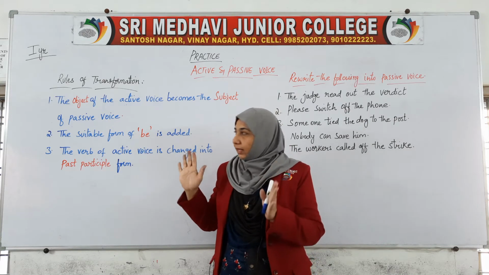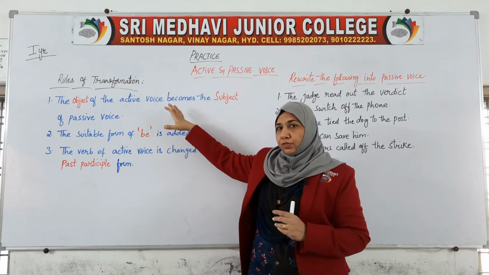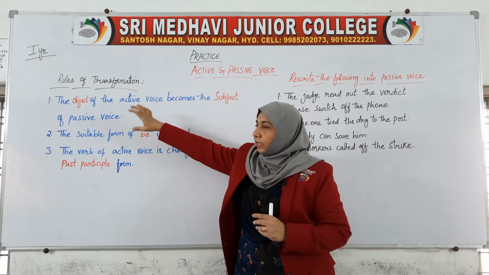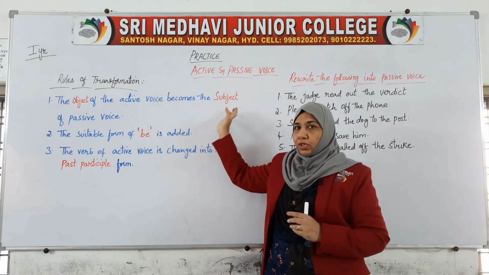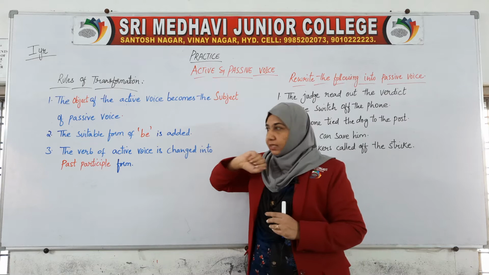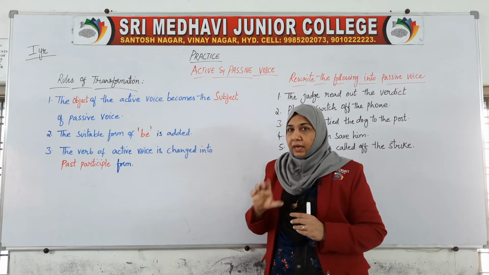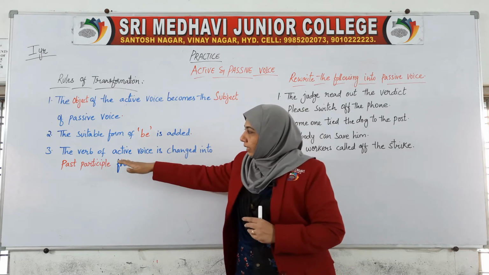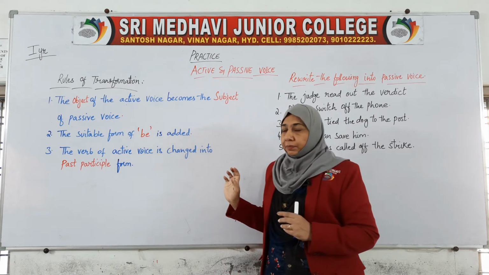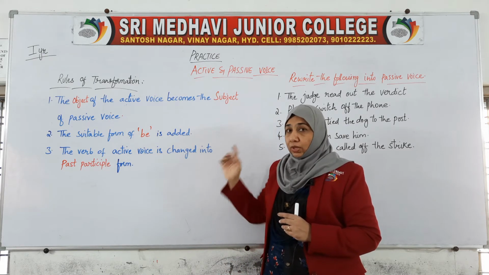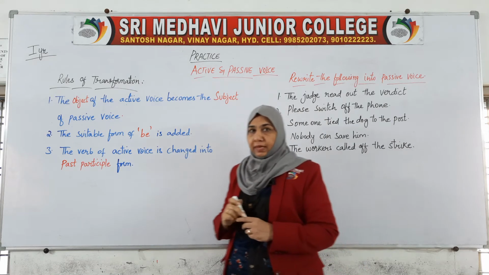So what are the three rules we have to follow while transforming? First, we have to keep in mind the object of the active can change into the subject of the passive. Next, we have to add the proper form of be before the verb. Next, the verb of active voice is changed into the past participle form in the passive voice.